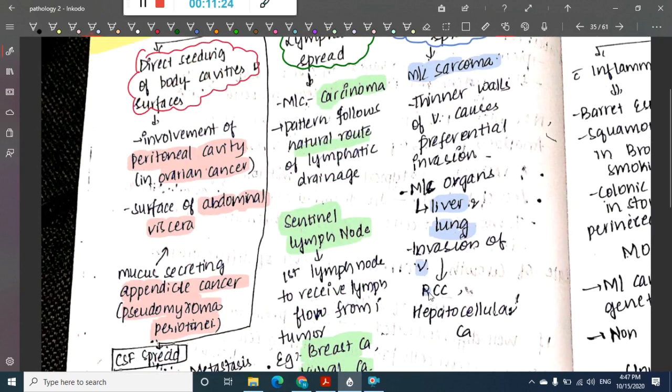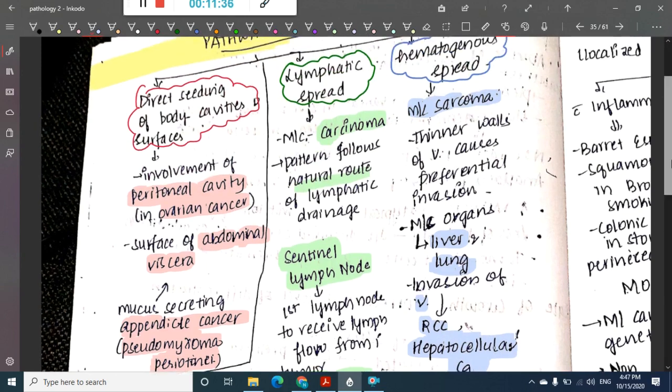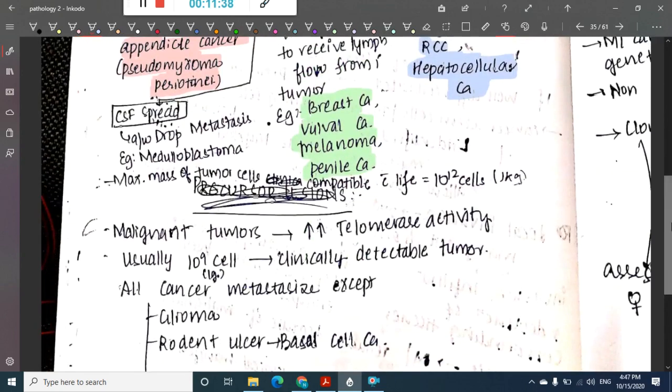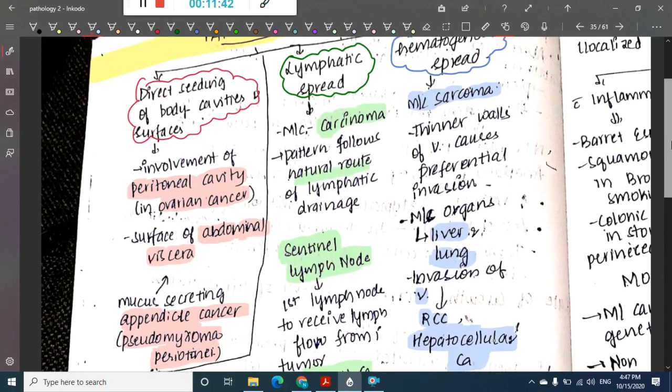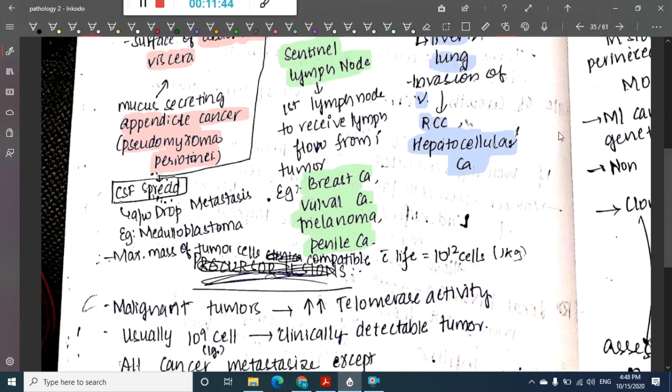Invasion of veins is seen in renal cell carcinoma and hepatocellular carcinoma, but the most common organs involved in this hematogenous spread are the liver and lung. That is hematogenous spread, which is for sarcomas, and lymphatic spread is for carcinomas.